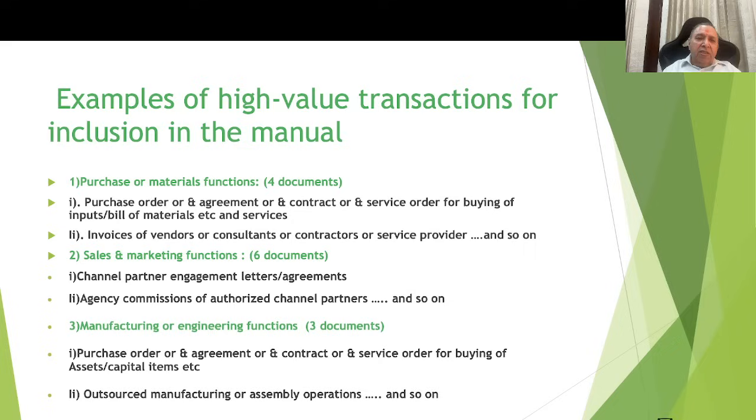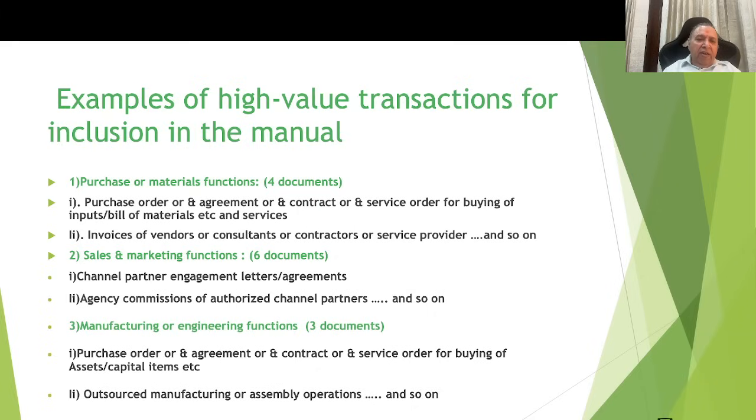Purchase or materials functions. There are 4 documents identified in my book. The 2 examples are purchase order or agreements or contracts or service orders for buying of the inputs, bill of materials, etc., and buying of services. Number 2 is invoices of the vendors or consultants or contractors or service providers, and so on. Sales and marketing function. For example, channel partner agreements, letters, etc. Number 2 is agency commission of authorized channel partners, and so on.